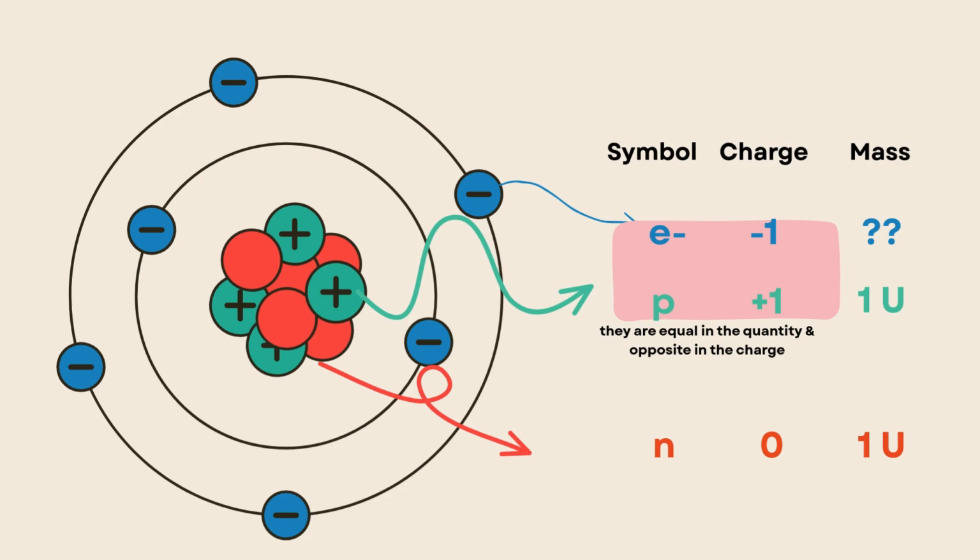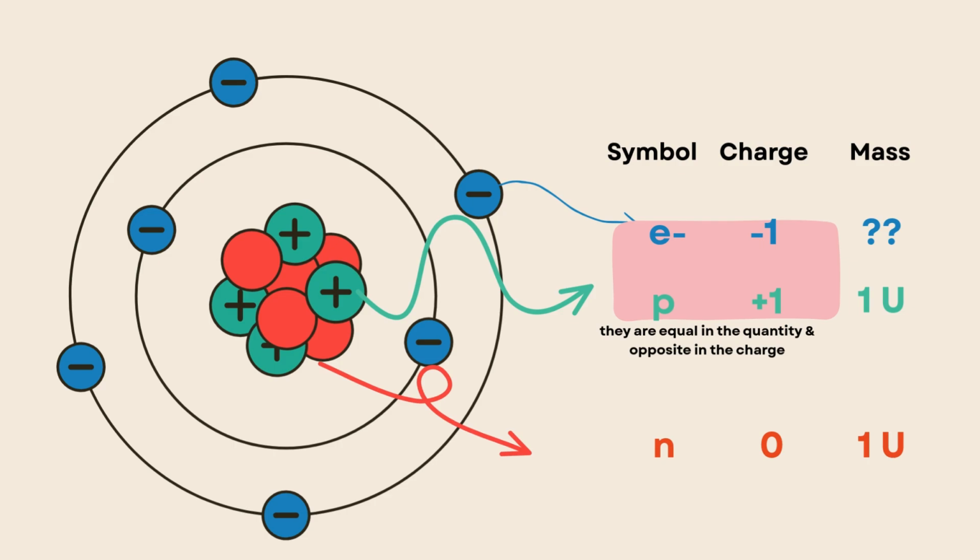We saw the charge, okay? Now we will see the mass of each component. In the nucleus, we refer to the proton and neutron that they have the same mass, okay? And we refer for them as 1U. U means unit.